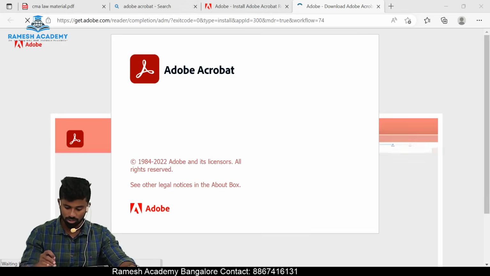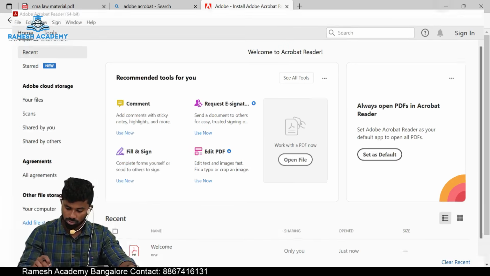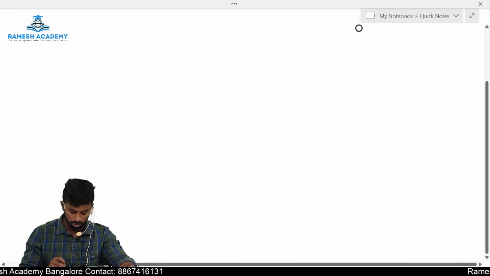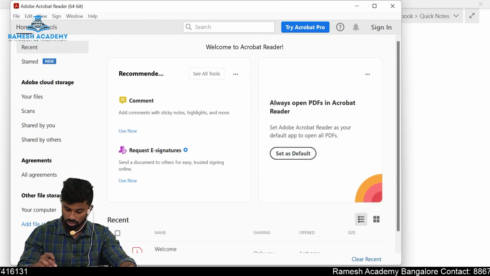There are certain changes in your law syllabus. If you have gone through the syllabus, they have made certain changes. Let me go through the syllabus first.